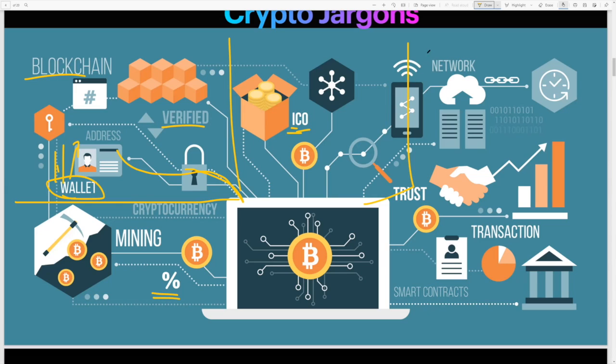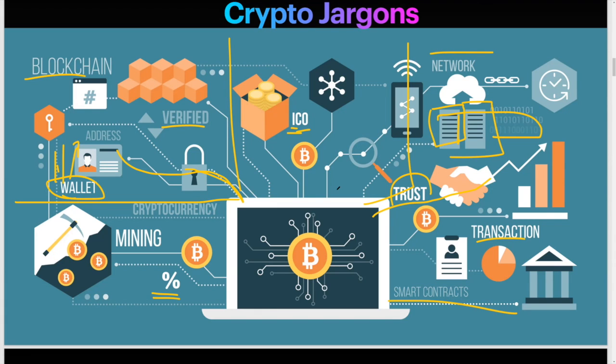Then you have the security on the network, and this is hashing. This is actually building a block and hashing. And this is like a trust. You establish trust when you build a blockchain, and there is a transaction and the concept of a smart contract. So everything is covered in this one slide. Okay, any questions? No. Okay.